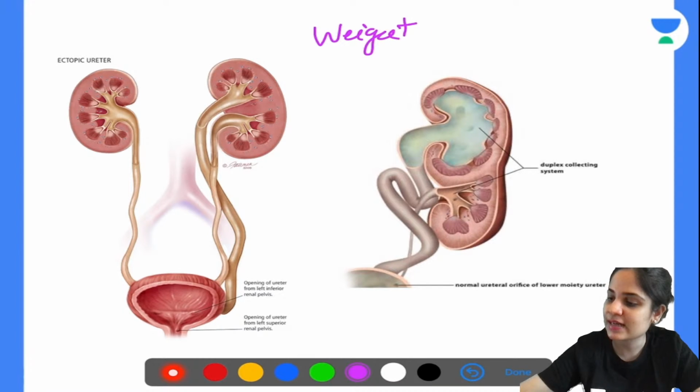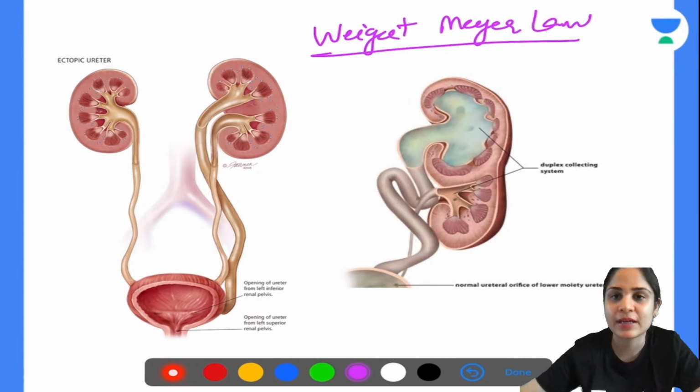I'll just tell you guys that before we move ahead. So in duplication of renal ureter, you have something called the Weigert-Mayer law. What does the Weigert-Mayer law say? It says that the double ureter that you have can be a partial double ureter.